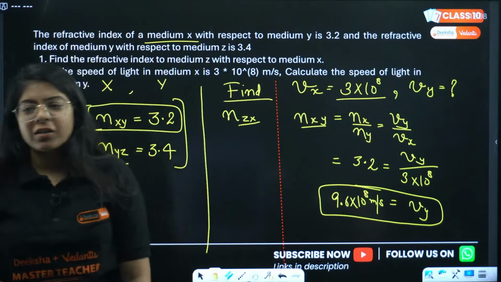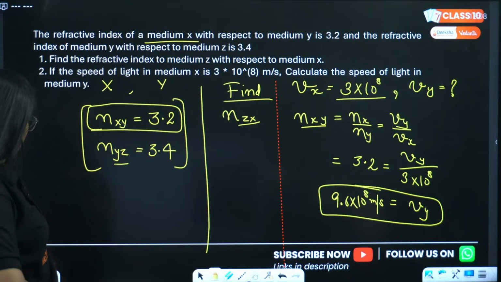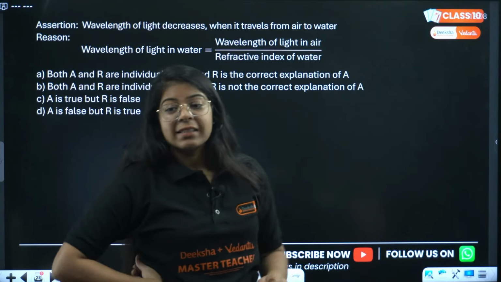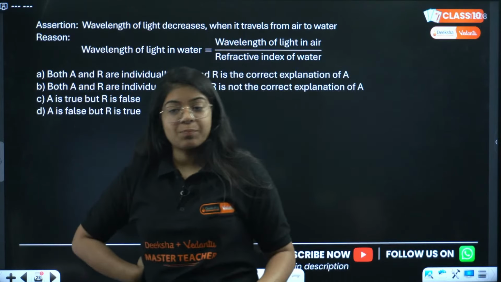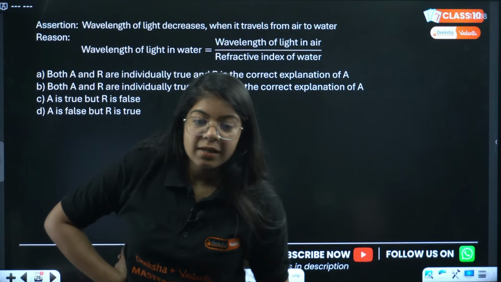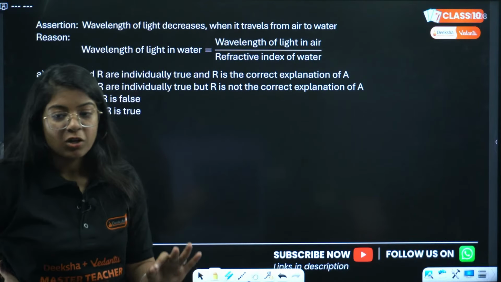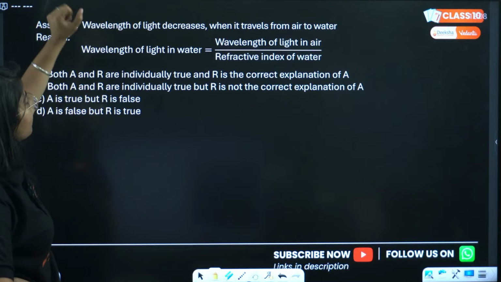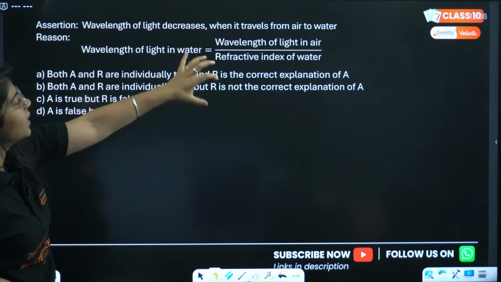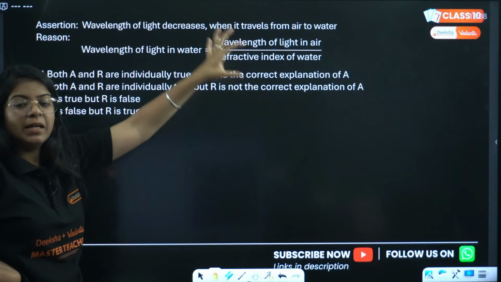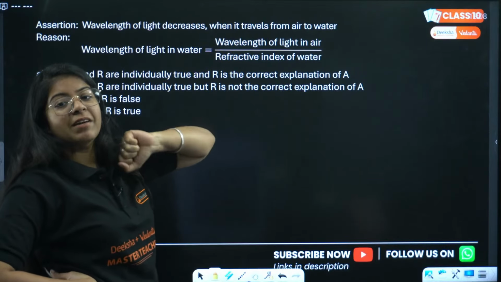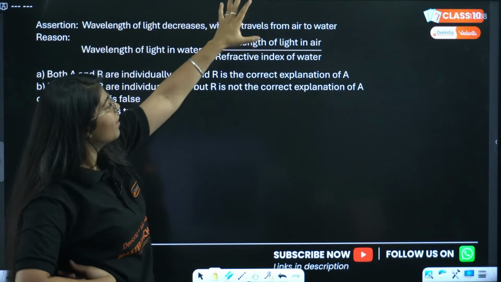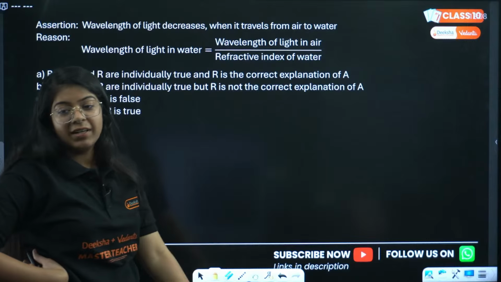Okay, let's move on to the next question. Next question we have is an assertion reason question. Now again, this question requires your conceptual knowledge. So let me know if you know the answer. Assertion: wavelength of light decreases when it travels from air to water. Reason is wavelength of light in water is equal to wavelength of light in air divided by refractive index of water.